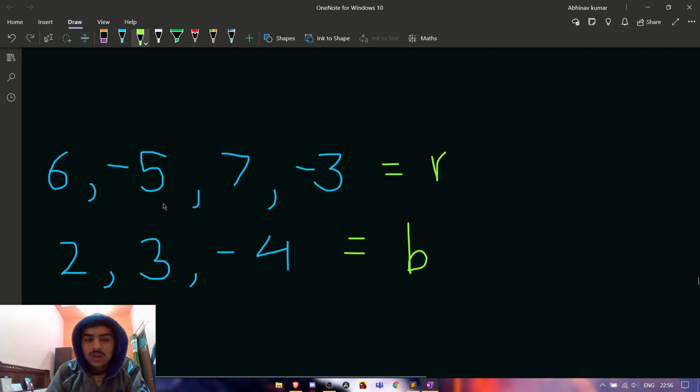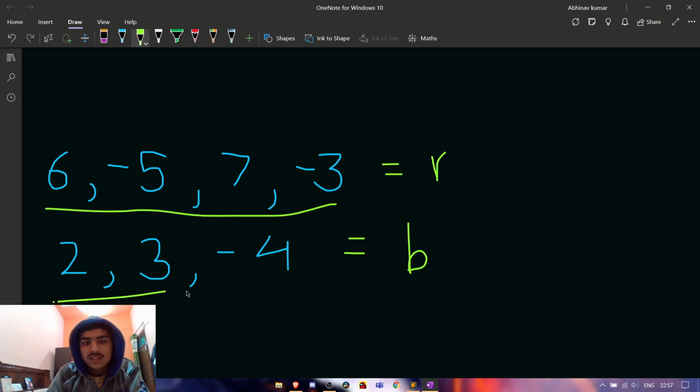We will check the maximum prefix sum of both the arrays. We first calculate the maximum prefix sum of this array, then the maximum prefix sum of the other array, and add both of them.